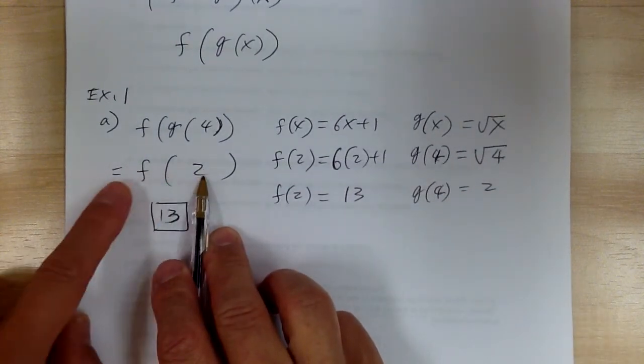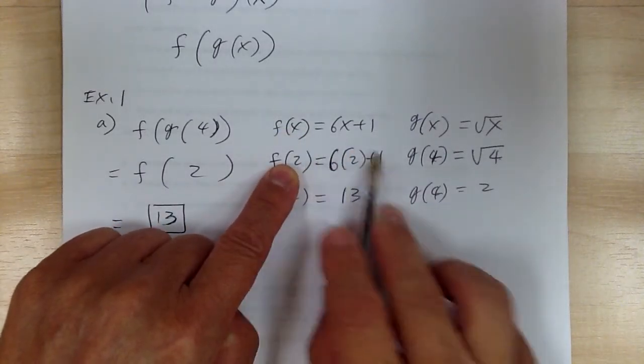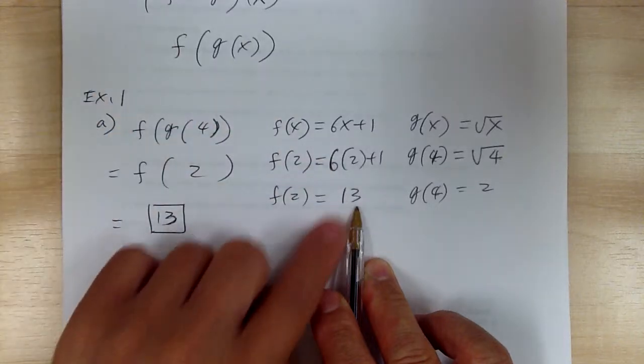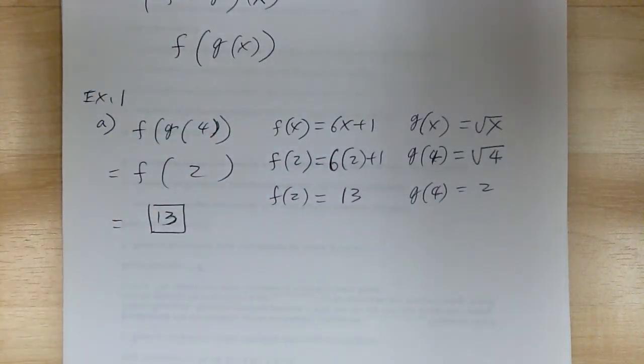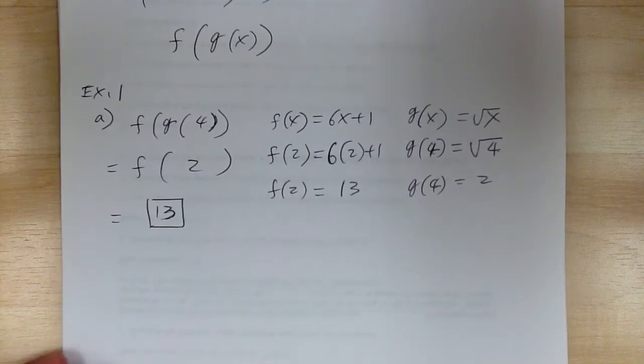What are you going to do? Well, you're going to put it in the dryer, right? So you walk to the dryer, you put it in the dryer, and the dryer is going to do all these things, and it's going to come out with nice, clean clothes, and that's what you're going to end up with. So again, that's what a composite function is. You put it in one machine. When you're done, whatever outcome you get, you put in the next machine. Okay. Now let's go and do part B.